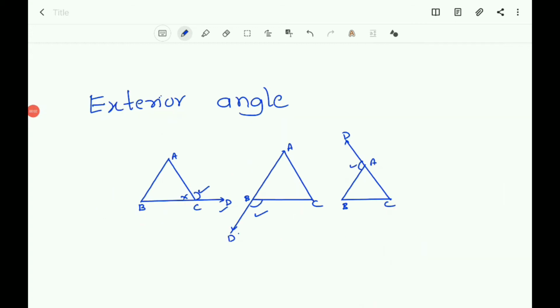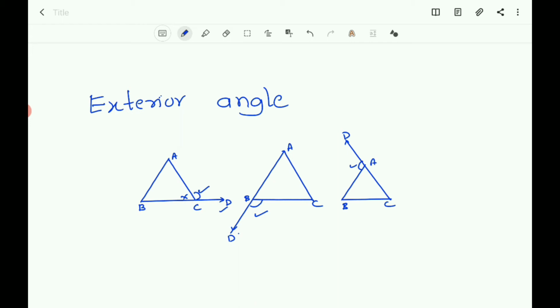Now let us come to the exterior angle. The word itself says exterior angle of a triangle. Exterior means it is outside. You know that each triangle has three angles which are inside the triangle, and they are called interior angles. Commonly they are called the angles of the triangle. But here exterior means the angle which is outside the triangle. How will we get the angle outside the triangle? That is possible when a side of a triangle is produced.